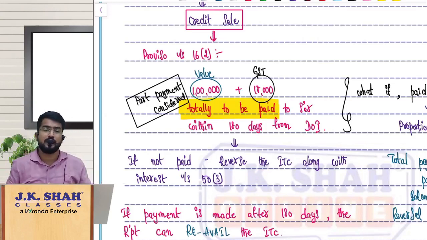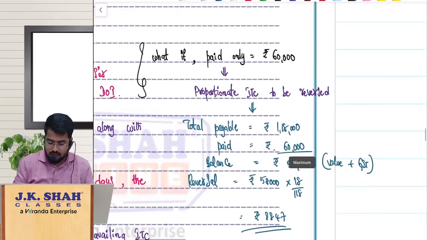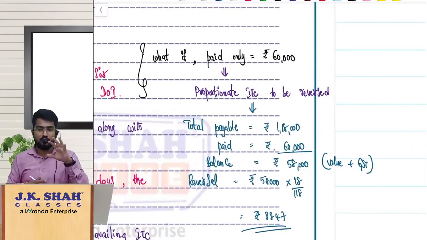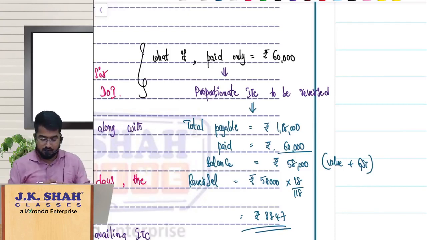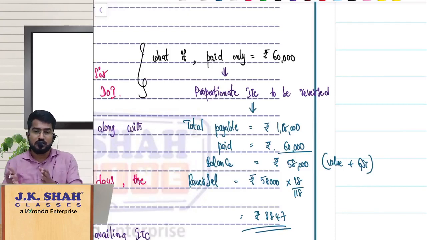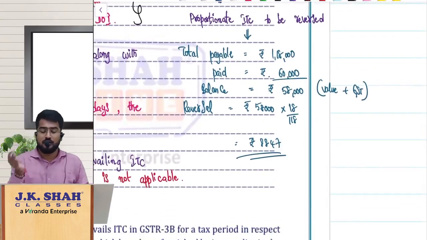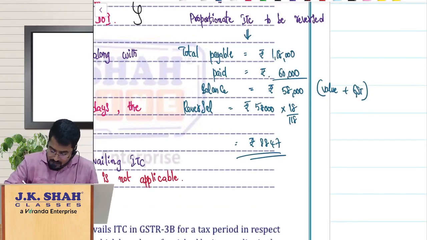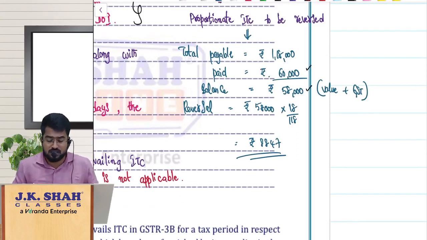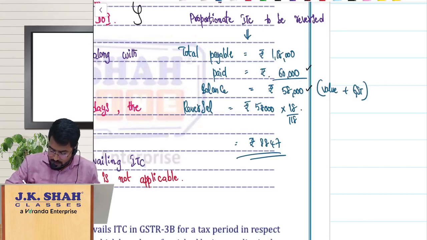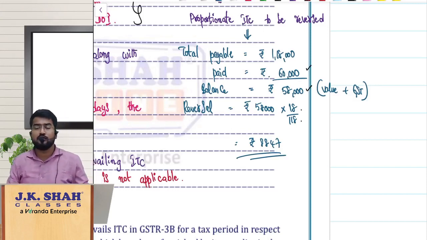Sir, what if I have made a part payment and part payment is pending? So imagine out of 1,18,000 you have paid only 60,000. Totally you should have paid 1,18,000, but you have paid only 60,000. In such a case, what will happen? The law says proportionate ITC you reverse. That means total payable is 1,18,000. How much have you paid? Only 60,000. Balance payable is 58,000, but this includes GST, value plus GST. So how much reversal should we do? 58,000 into 18 divided by 118. So 8,847 only you have to reverse.